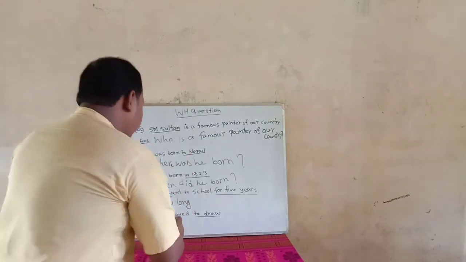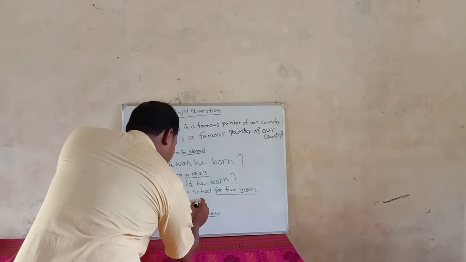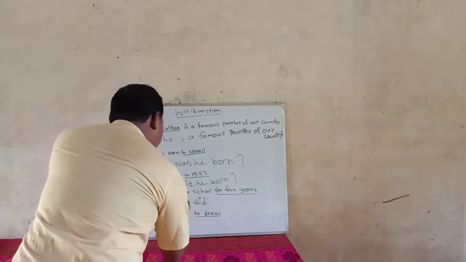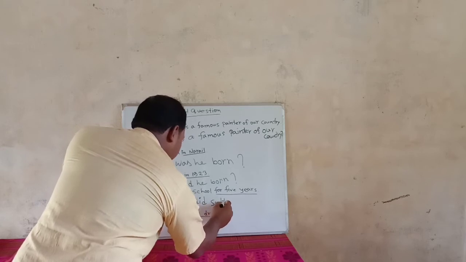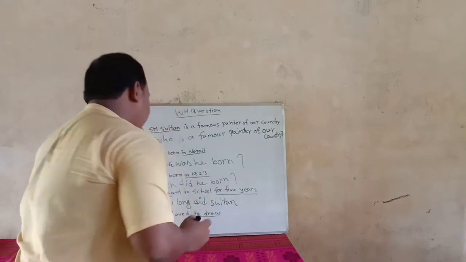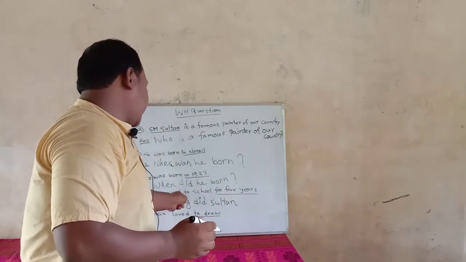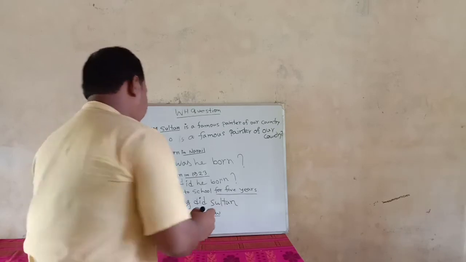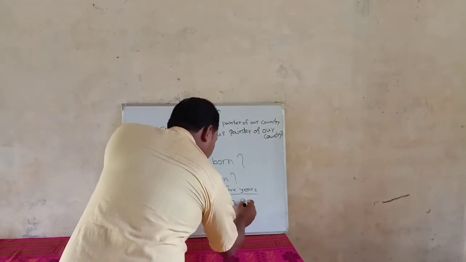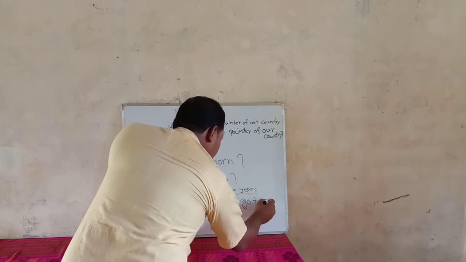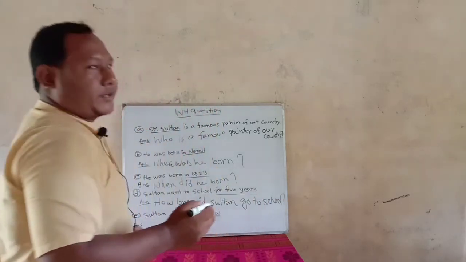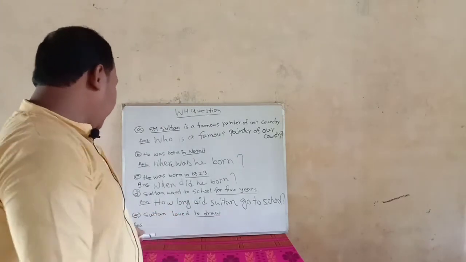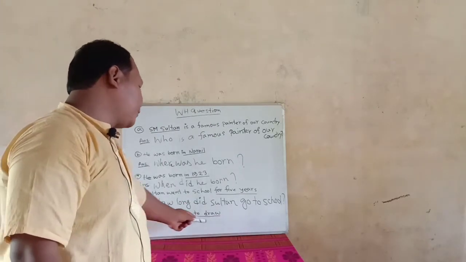That is why we have to put did. How long did Sultan, then you put the present form of the main verb, go to school, question mark.